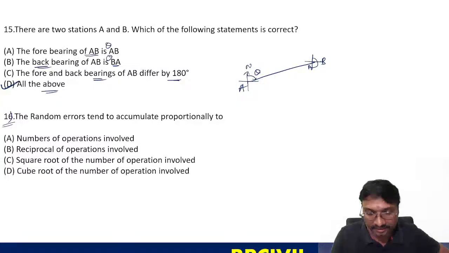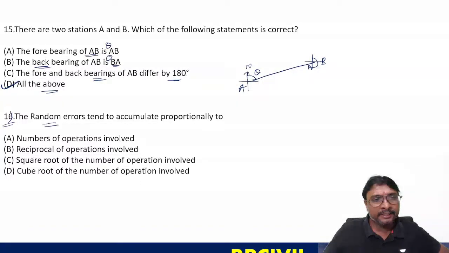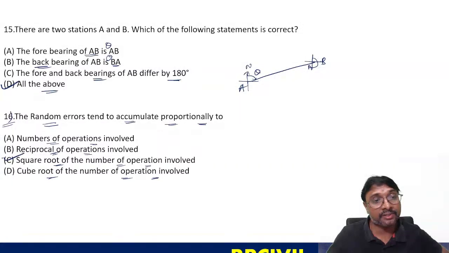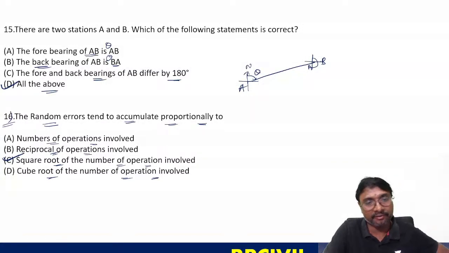Sixteenth question, and what is the answer, everyone? Part C. The random errors tend to accumulate proportionally to the number of operations involved, the reciprocal of the number of operations involved, the square root of the number of operations involved, or the cube root of the number of operations involved? Which one can you say? Yes, the square root of the number of operations involved. That is correct.